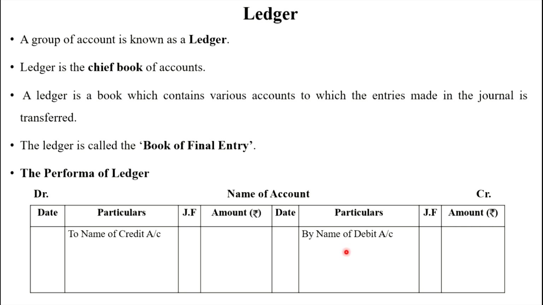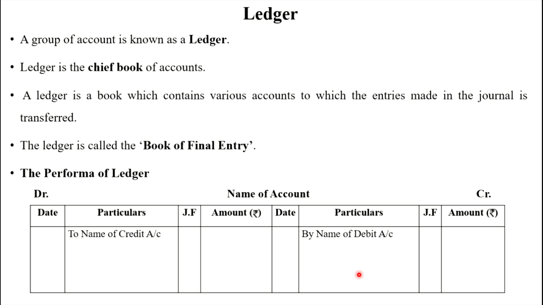Second step, we identify, for example, this is a cash account entry on the credit side. We identify in that journal that account, the debit account, and we record it on the credit side of the ledger. Okay, clear? Likewise, we record each and every transaction.